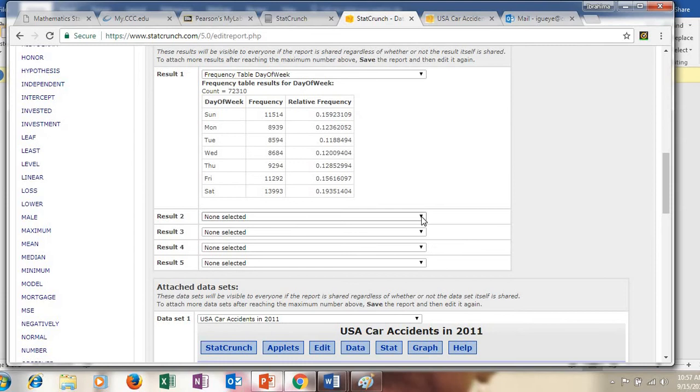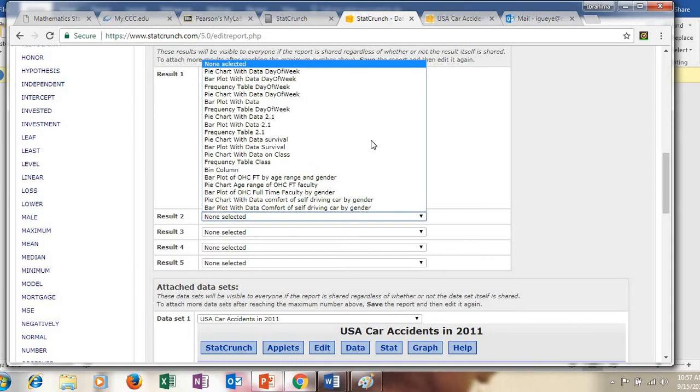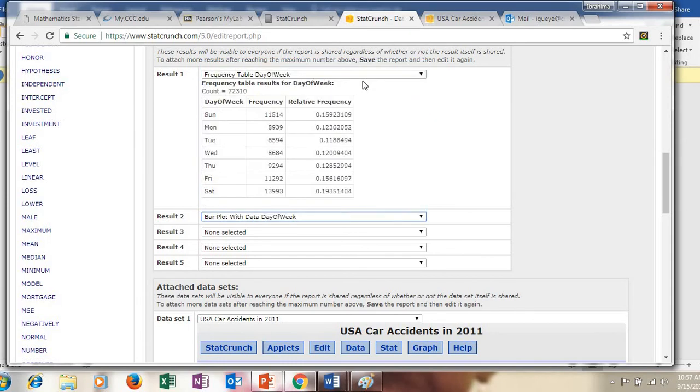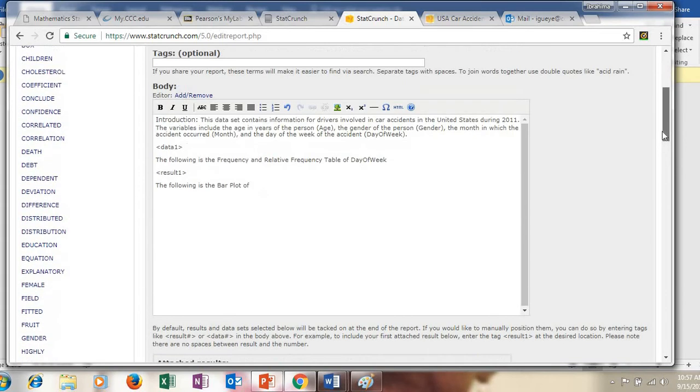So under result 2, you can scroll down and say it's the bar plot with data day of weeks. Absolutely. So you're going to go up and say the following is a bar plot with data of day of weeks. Okay, and then we're going to hit enter and hit the shift key and the comma key and put result 2, and then shift key and the dot key.